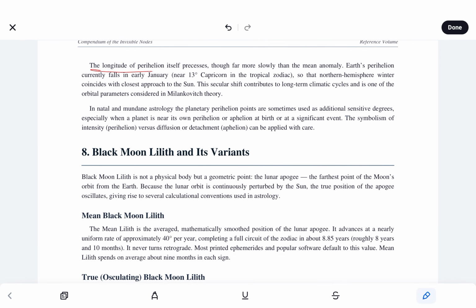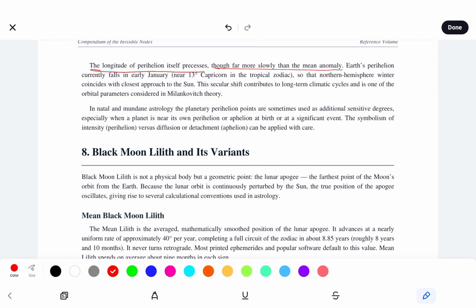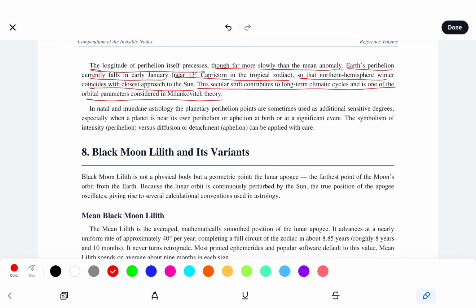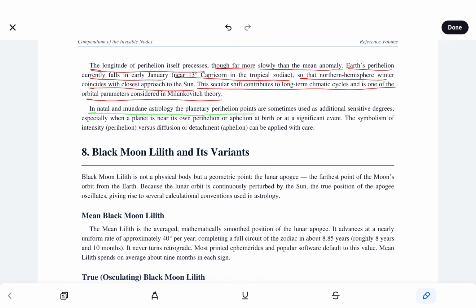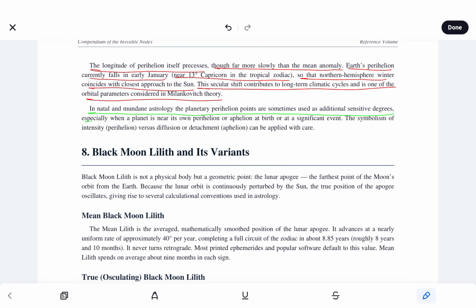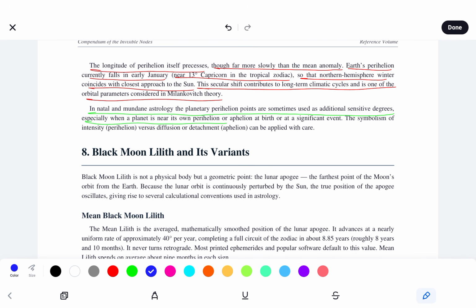So the longitude of perihelion itself precesses, though far more slowly than the mean anomaly. Earth's perihelion currently falls in early January near 13 degrees Capricorn in the tropical zodiac, so that northern hemisphere winter coincides with the closest approach to the Sun. The secular shift contributes to long-term climatic cycles and is one of the orbital parameters considered in Milankovitch theory. In natal and mundane astrology, the planetary perihelion points are sometimes used as additional sensitive degrees, especially when a planet is near its own perihelion or aphelion at birth or at a significant event. The symbolism of intensity, perihelion, versus diffusion or detachment, aphelion, can be applied with care.